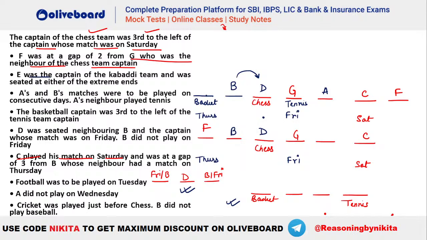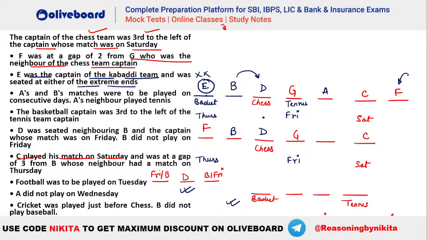We know that E has to be the captain of Kabaddi team and has to be at either of the extreme ends. Now here you already have your F. You can place your E here, but E should be the captain of Kabaddi team, isn't it? So that means this case is also invalid. So the second case will be the valid one here. I hope this is clear, everybody.